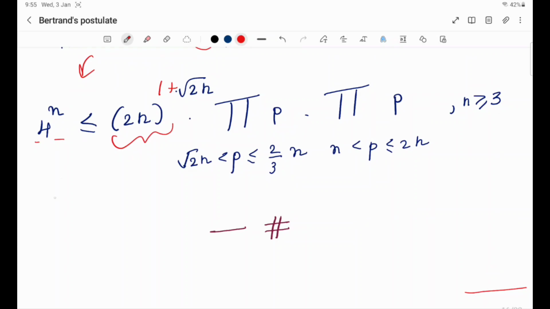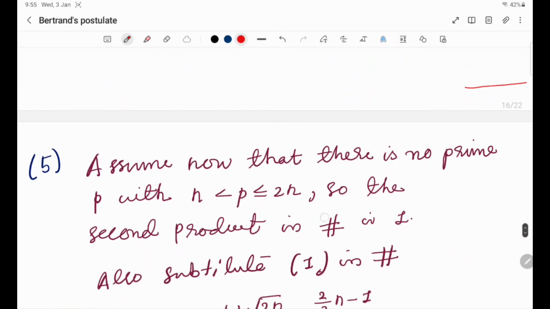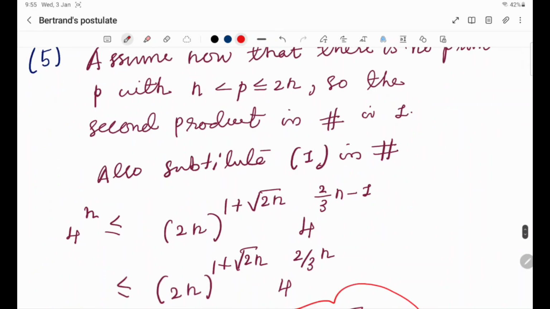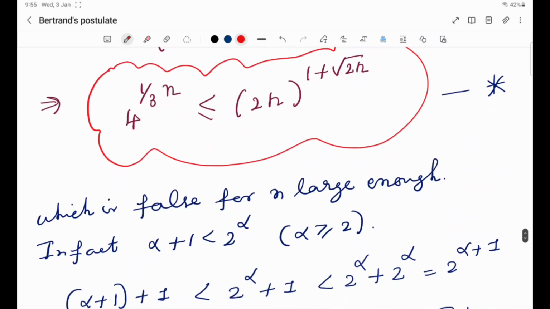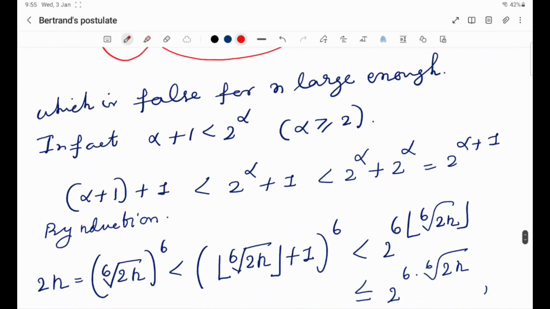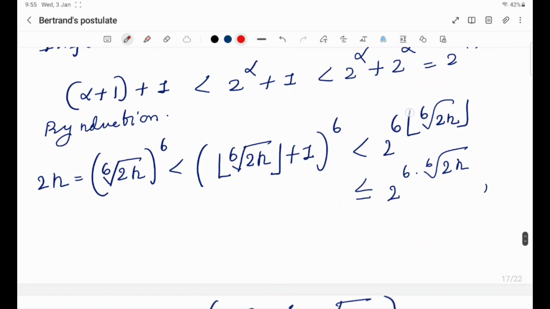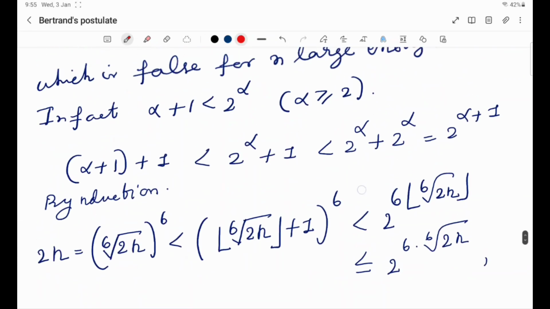So we are getting up to this, and next comes the climax of the theorem.